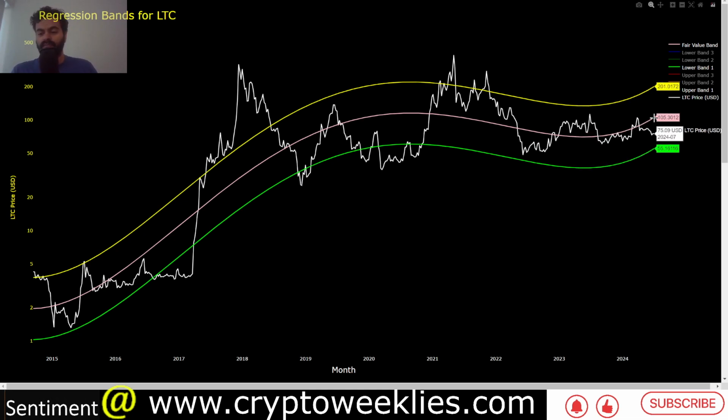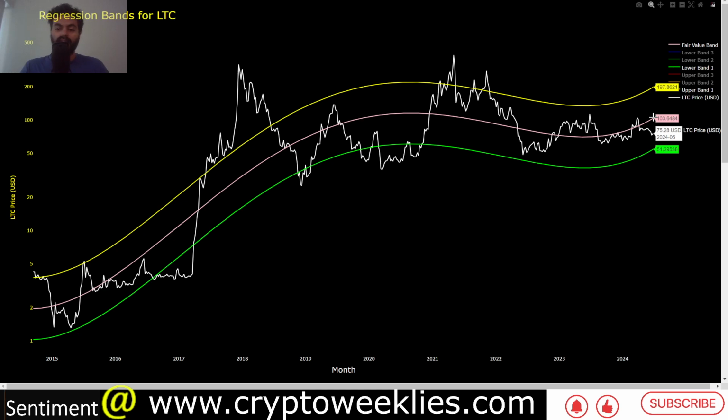Since then, the price right now, per the regression analysis, fair value of Litecoin is at around 103 USD. Although this means that the price is about $25 to $30 lower than the fair value. The one standard deviation bottom for Litecoin is at around $55, so that should provide a decent amount of support if the price were to go down.